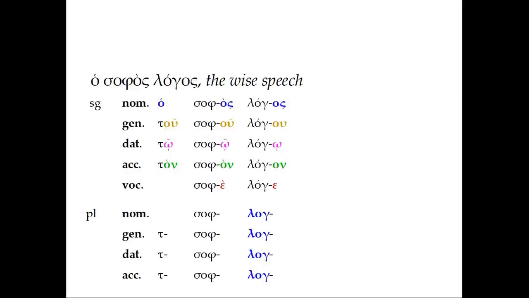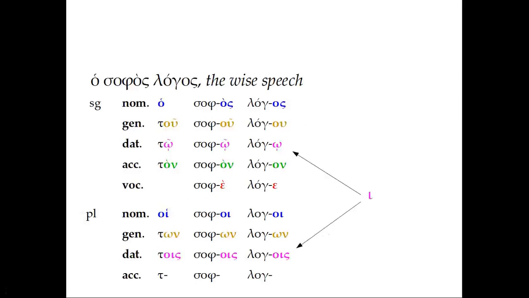In the plural nominative, we're going to see hoi or oi. Hoi sophoi logoi would be the wise speeches. They're in the nominative. And then this one, ton sophon logon, would be the wise speeches in the genitive. The dative, we're going to see tois sophois logois, the wise speeches in the dative.